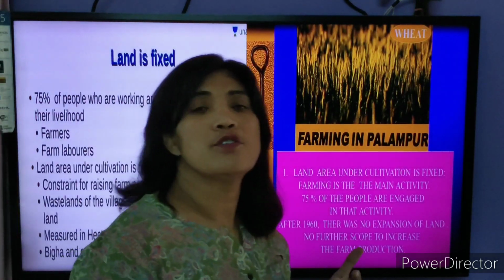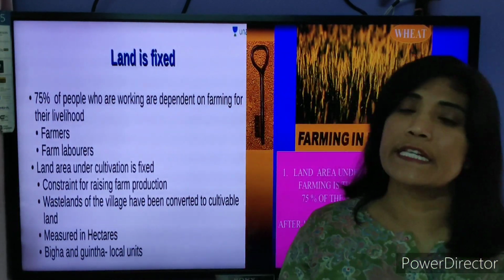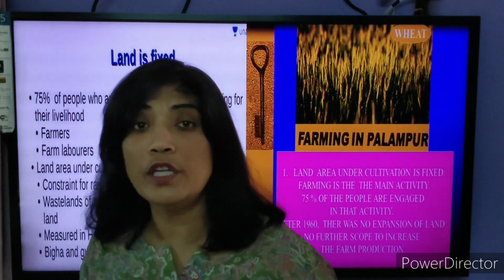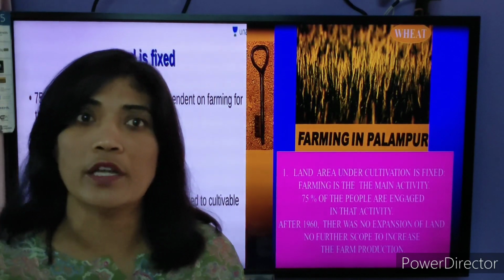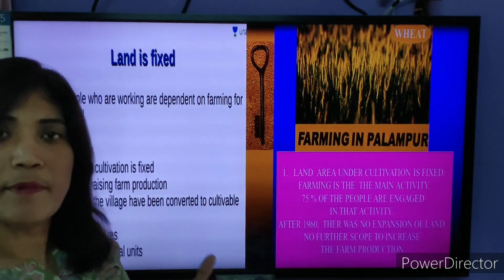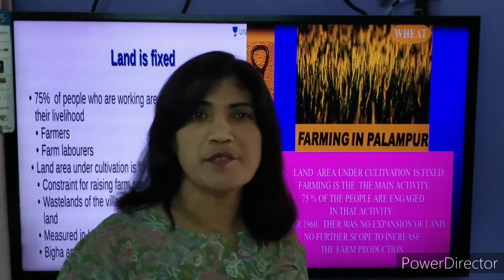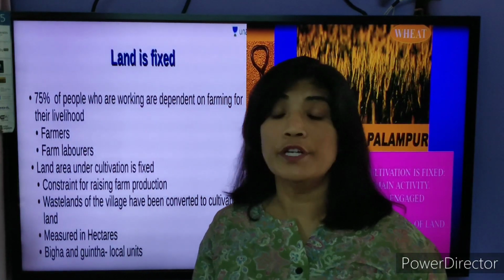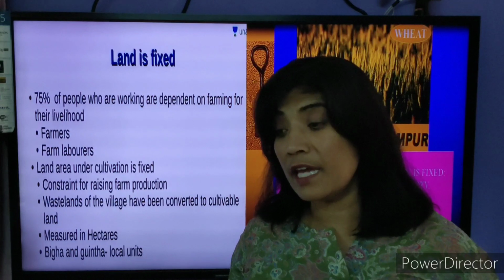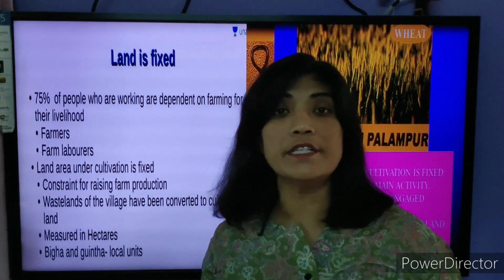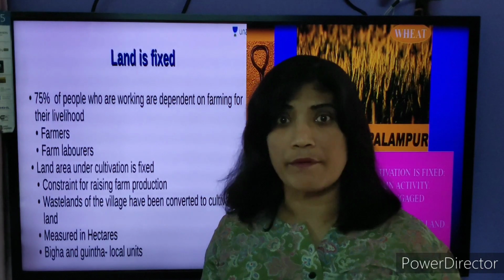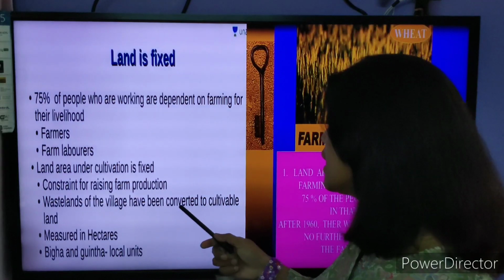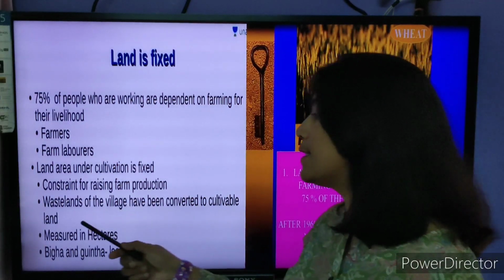People have tried to cultivate the land and to increase the production. But this would be possible only when you increase the land. But how are you going to increase the land? Yes, there must be some land lying unused, or some wasteland. Yes, the people of village Palampur started converting the wasteland into cultivable land, arable land. Wastelands of the village have been converted to cultivated land.